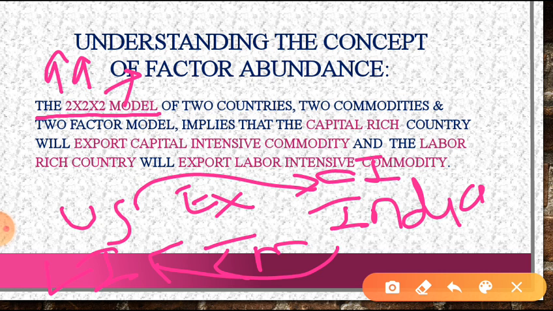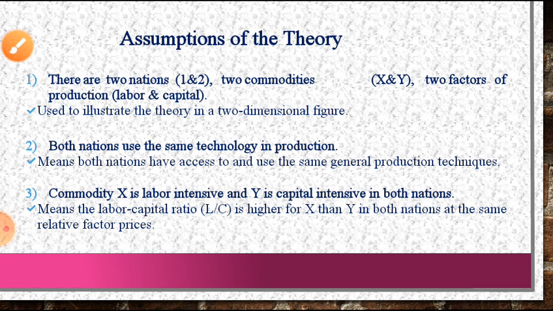Likewise, India imports capital intensive products and India exports labor intensive products. So this is the theory of Heckscher and Ohlin.